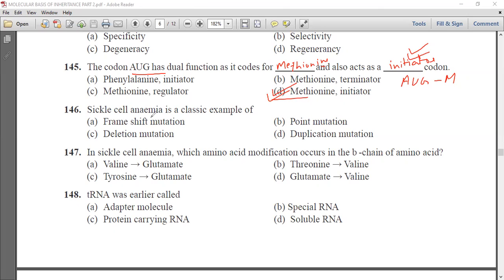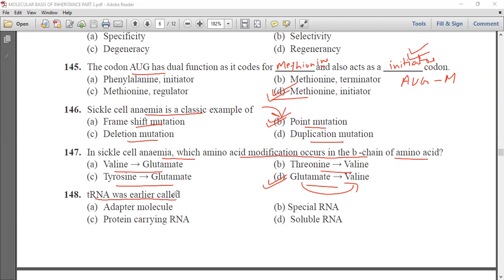Next question is, sickle cell anemia is a classical example of frame shift mutation, point mutation, deletion mutation or duplication mutation. This sickle cell anemia is an example of point mutation because this mutation occurs at a particular point. Now in sickle cell anemia, which amino acid modification helps in the beta chain? Valine to glutamine, threonine to valine, tyrosine to glutamate or glutamate to valine. We know in sickle cell anemia, the glutamate is converted to valine. So option D is the correct answer.